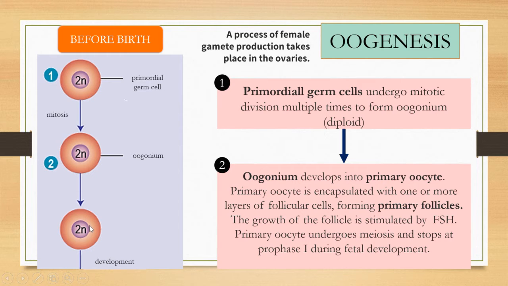So this primary oocyte undergoes meiosis, but it stopped at prophase 1 of meiosis 1 during fetal development. That occurs before birth.